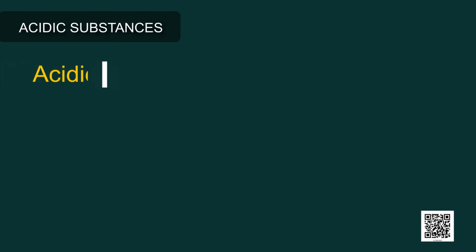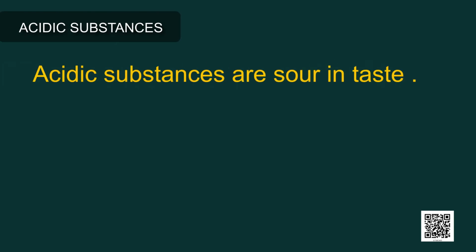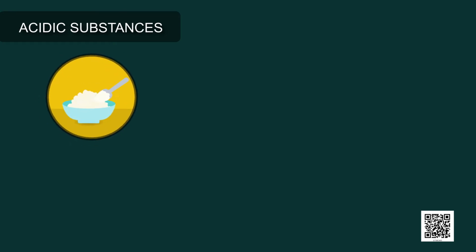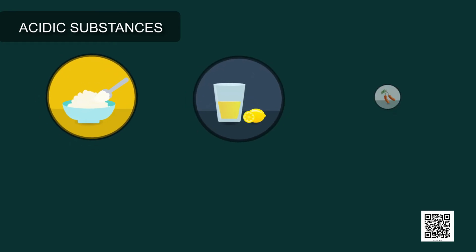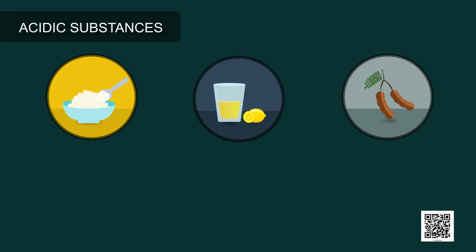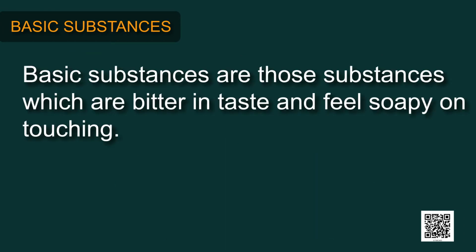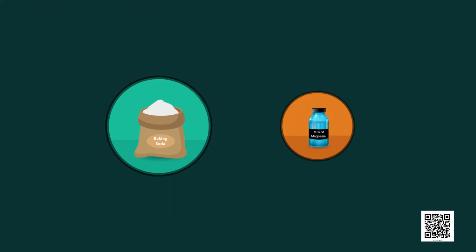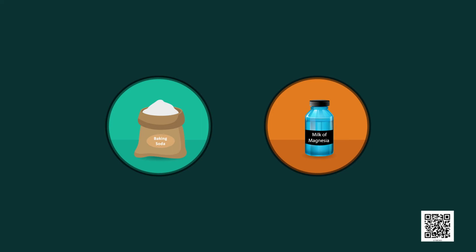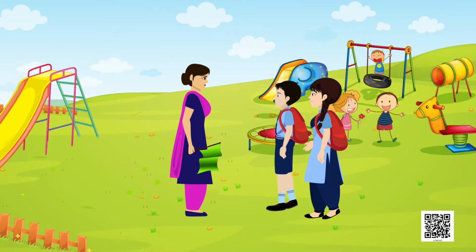Acidic substances are sour in taste, for example, curd, lemon juice, tamarind, spinach, vinegar, etc. Whereas basic substances are those substances which are bitter in taste and they feel soapy on touching. For example, baking soda, milk of magnesia. So, let's start the game.